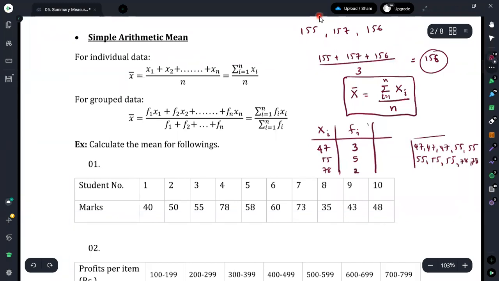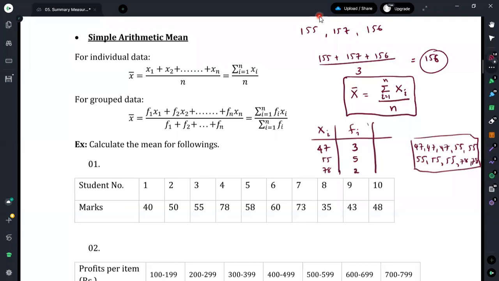Therefore, if you consider this data set and convert it into individual values, you may get it in this way. In a data set like this, you have to add 47 for 3 times, add 55 for 5 times, and add 78 for 2 times. Therefore, we are going to take the fi times xi value. It means 47 multiplied by 3. Here you may get the same value as the summation of these 3 values.